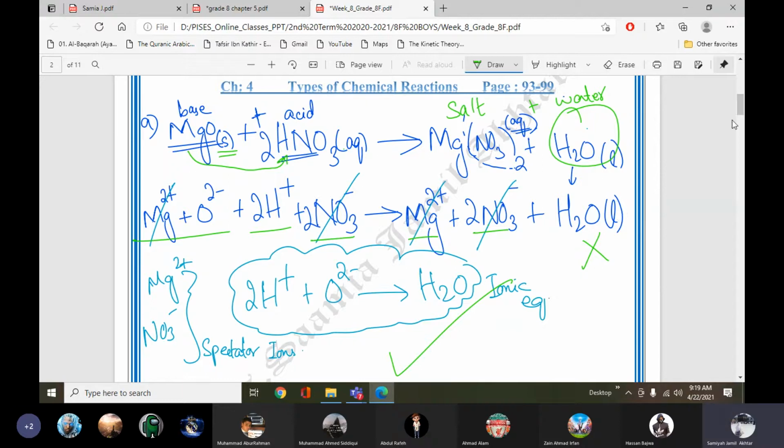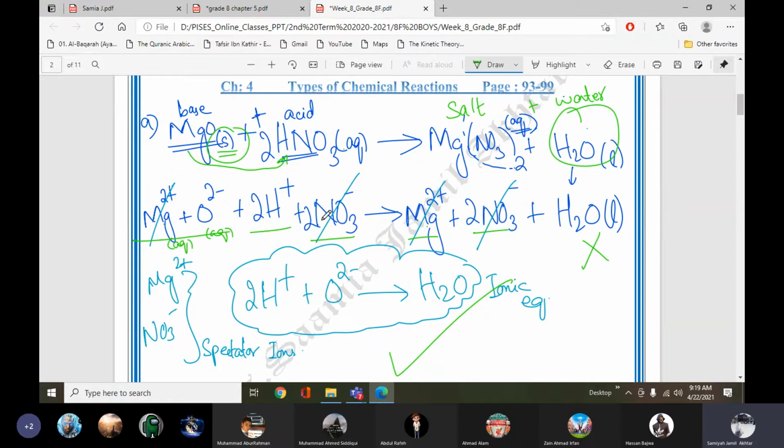Now we cancel those ions which are the same on both sides. Magnesium is the same and nitrate is the same. Please remember that these ions are all aqueous, because only in water will they split. Although magnesium oxide is a solid, when it splits into its ions it becomes aqueous. Its state changes because when it is dissolved in water, it splits.